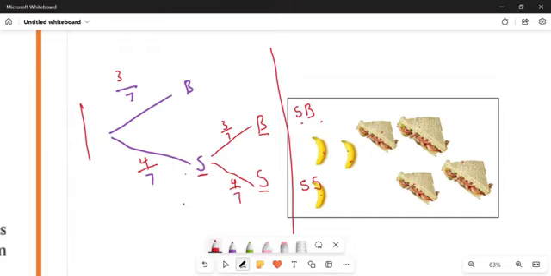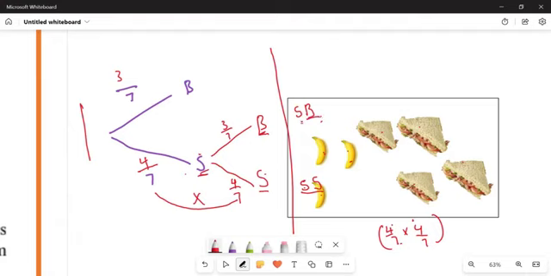How do I get this? If I want to know the probability that I will choose a sandwich and a sandwich, I'm going to multiply this one by this one. So S multiplied by S. The option that I can have here is S and S. How do I get this? It's 4 all over 7 multiplied by 4 all over 7. This is the probability that I will choose one sandwich. If I'm choosing 2 of them, the chance that you will get a sandwich and a sandwich is 4 all over 7 multiplied by 4 all over 7. What is the probability that you'll choose a sandwich and a banana?